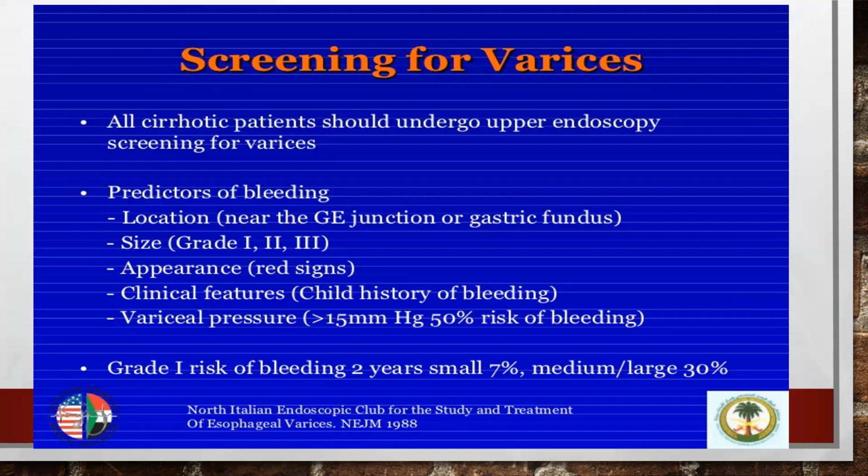The bigger ones are going to bleed easily. The red wale signs, that is the linear streak of blood over the varices, mean that impending rupture is there, or bleeding has occurred recently. Those are the red wale signs. And variceal pressure, if it's more than 50 millimeter Hg, there is more risk of bleeding.